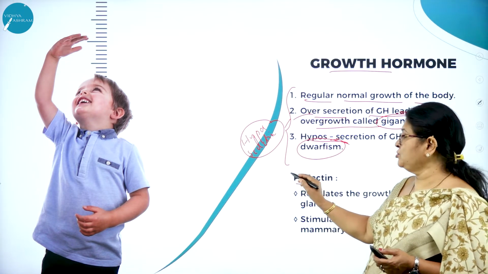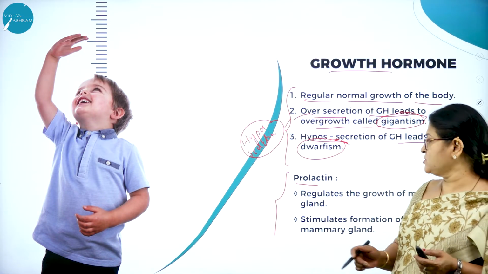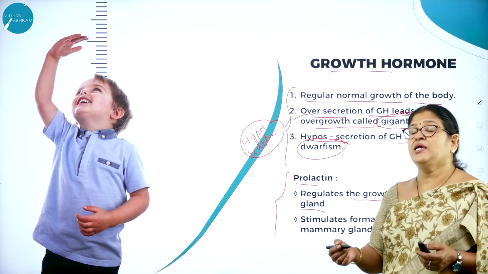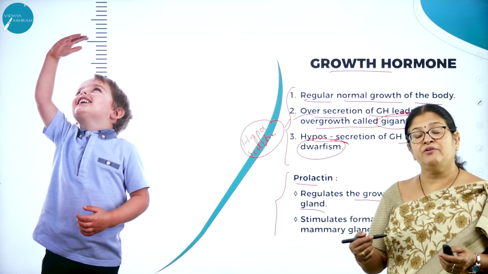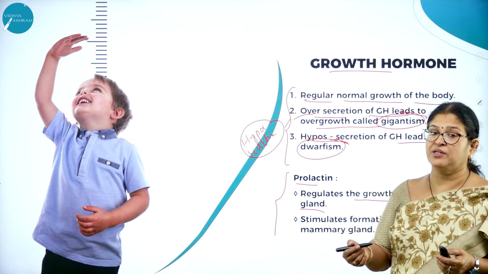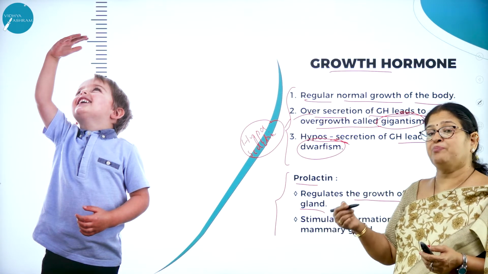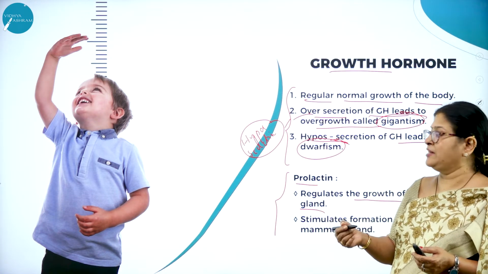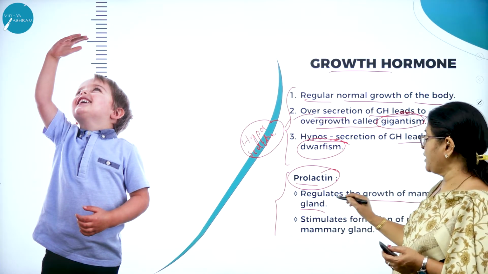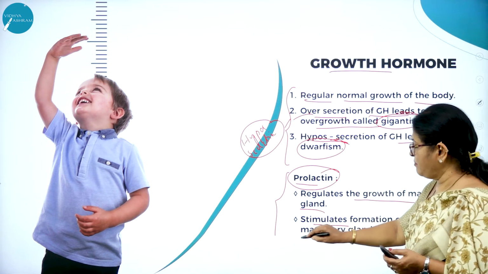Then moving on to prolactin, another very important hormone of the pars distalis, which regulates the growth of mammary glands. As I said, they have a great role to play in a woman during lactation. So immediately after childbirth, the mother feeds the young one with milk. That production of milk from the mammary gland is made possible by this hormone called prolactin. It regulates the growth of mammary glands and stimulates formation of milk.